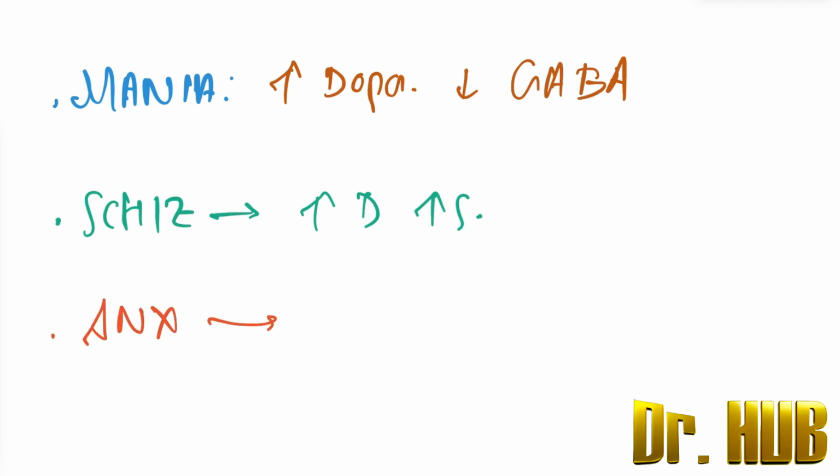Next we move on to anxiety. So in anxiety, there's an increase in norepinephrine as well as a decrease in GABA. So it's similar to that of mania, where there's an increase in one and a decrease in one. In mania, it was an increase in dopamine and a decrease in GABA. Here in anxiety, it is an increase in NE and a decrease in GABA, and also a decrease in serotonin.